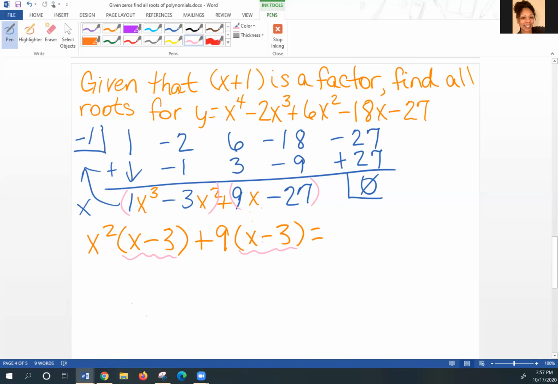Okay, so I'm going to factor that out, x minus 3. So when I factor that out, I'm left with x squared plus 9. So I take that information and I put it in its own set of parentheses.